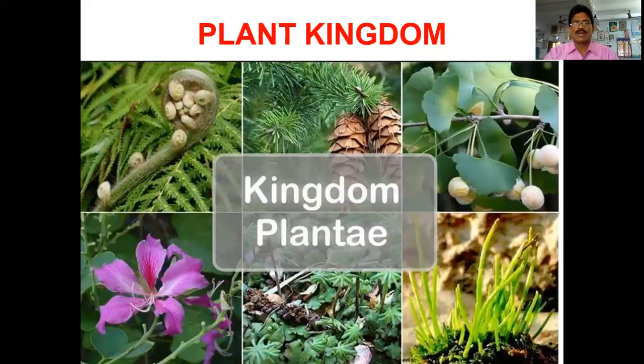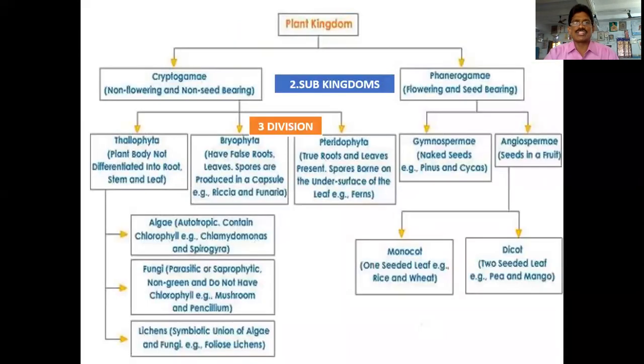So today I am going to discuss the general characters of the plant kingdom, of algae. The plant kingdom is divided into two sub-kingdoms. Number one, Cryptogamae, and number two, Phanerogamae. The Cryptogamae are non-flowering and non-seed-bearing plants. The Phanerogamae are flowering and seed-bearing plants. So Phanerogamae have flowers, and they give rise to seeds also.